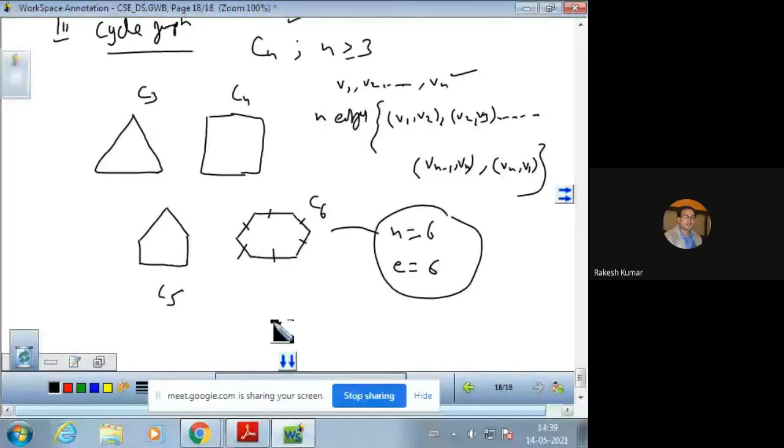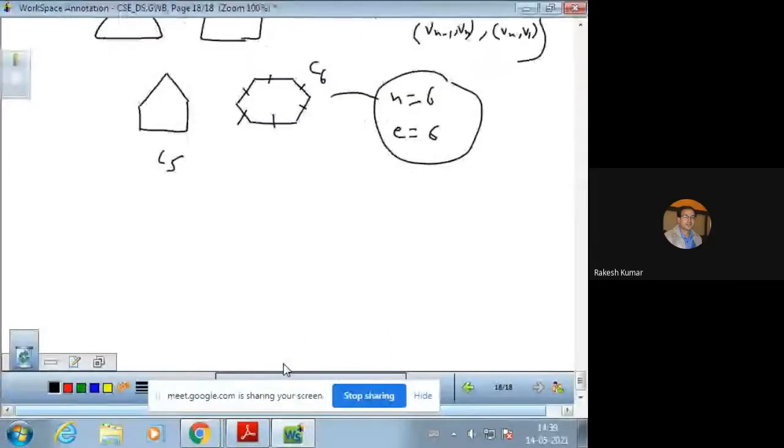Now we have another definition of a graph, that is bipartite graph.